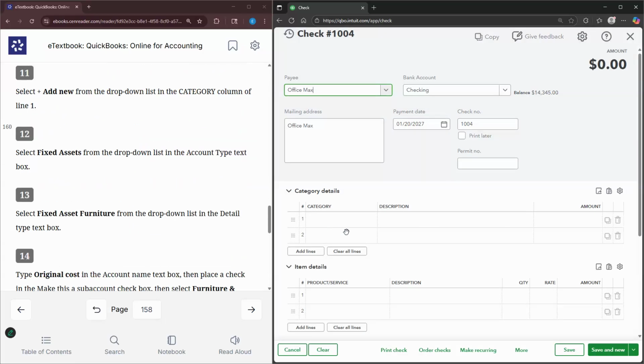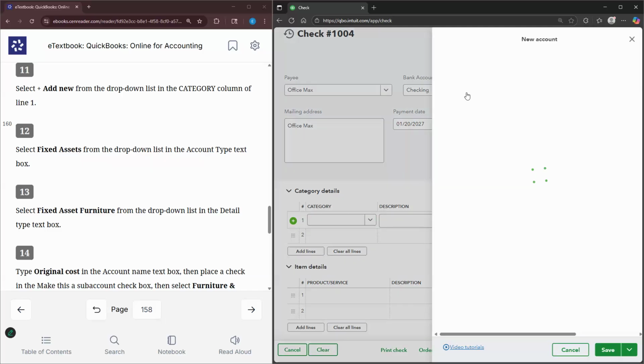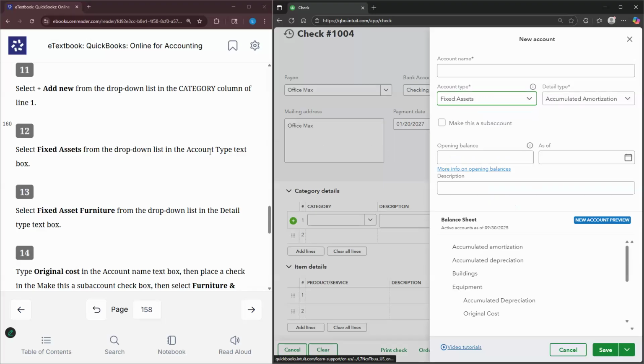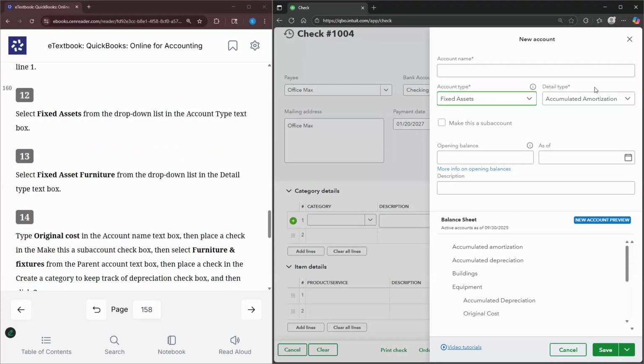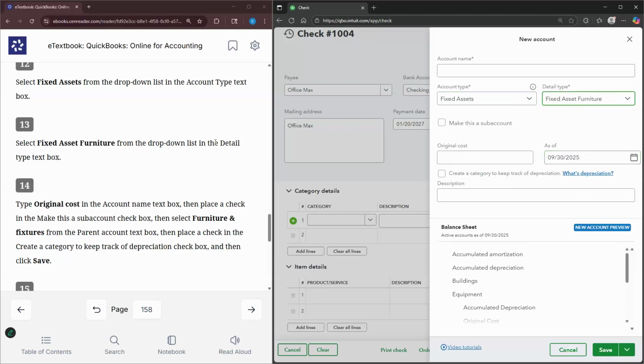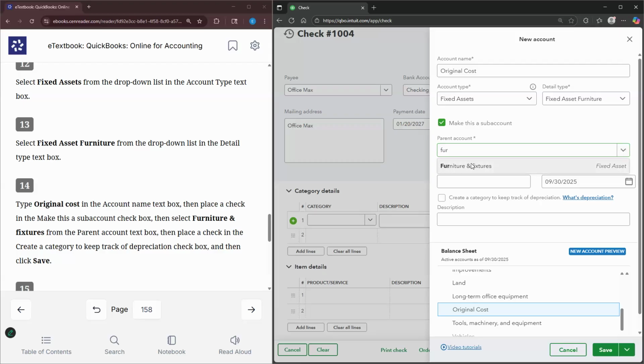And then now in this case, we're going to add new. We're going to select fixed assets as the account type, and then fixed asset furniture in the detail. And then we're going to type in original cost. And then we're going to make this a sub account of furniture and fixtures.